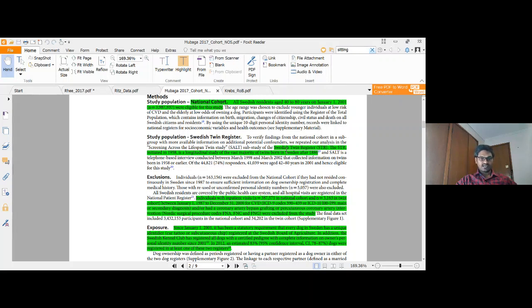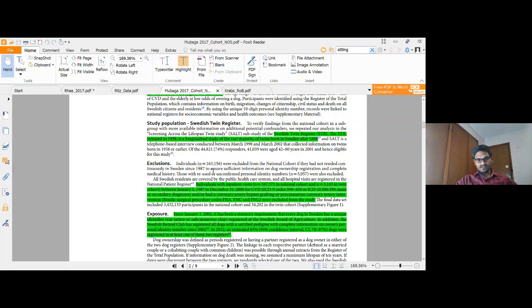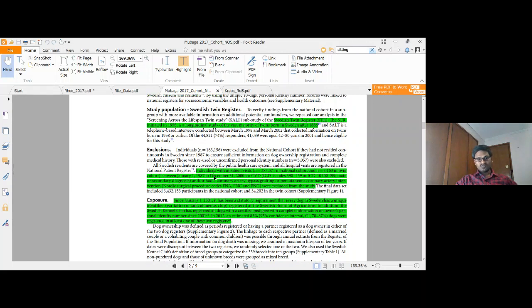So this information we captured for controls, and the cases and controls were sorted out here. Next, coming to whom they are going to exclude: individuals with inpatient visits. So they have mentioned whom they are not going to take.